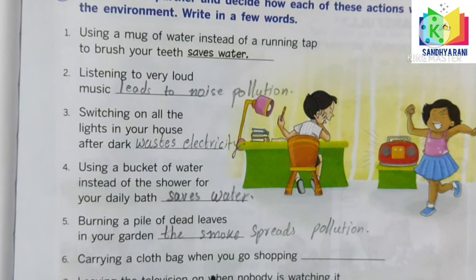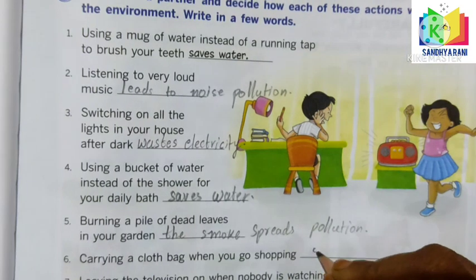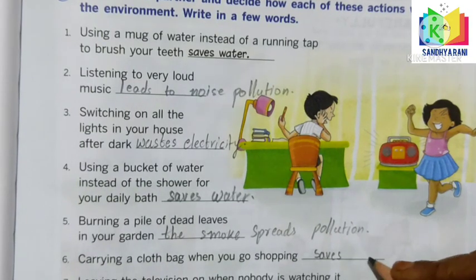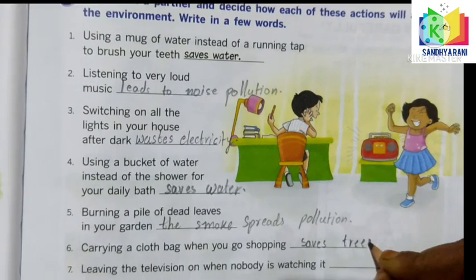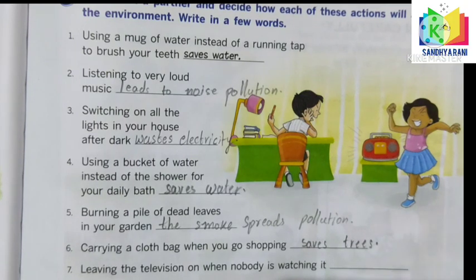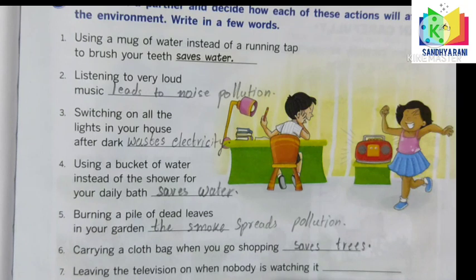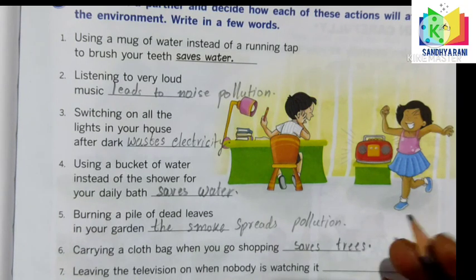Carrying a cloth bag when you go shopping saves trees. Of course it saves trees, because we don't need any paper bag or polythene bag, right? Let us check the seventh one. Leaving the television on when nobody is watching it wastes electricity.